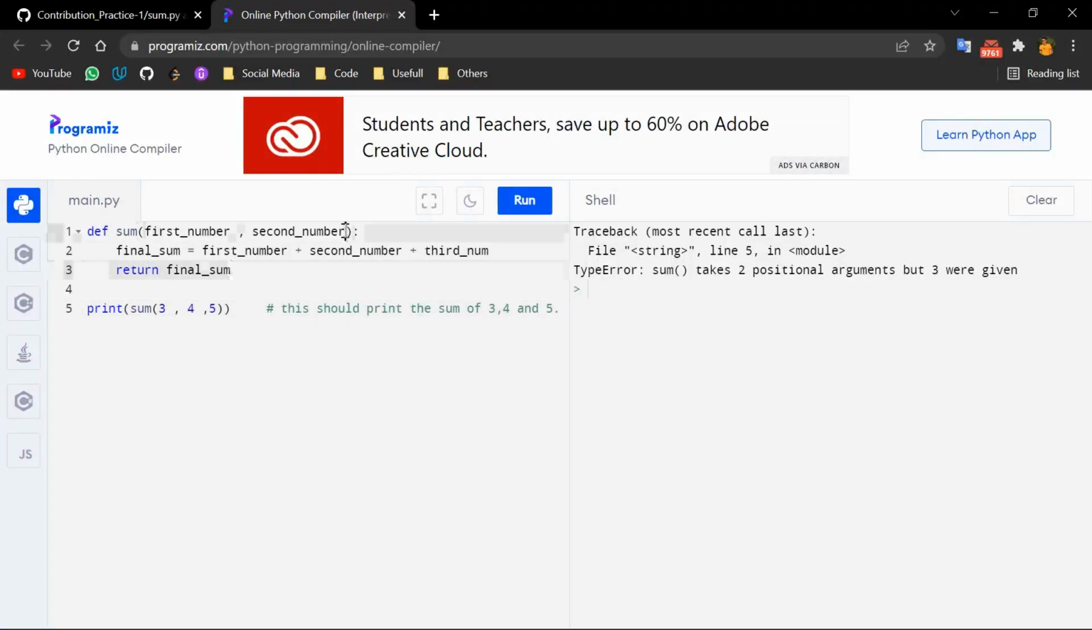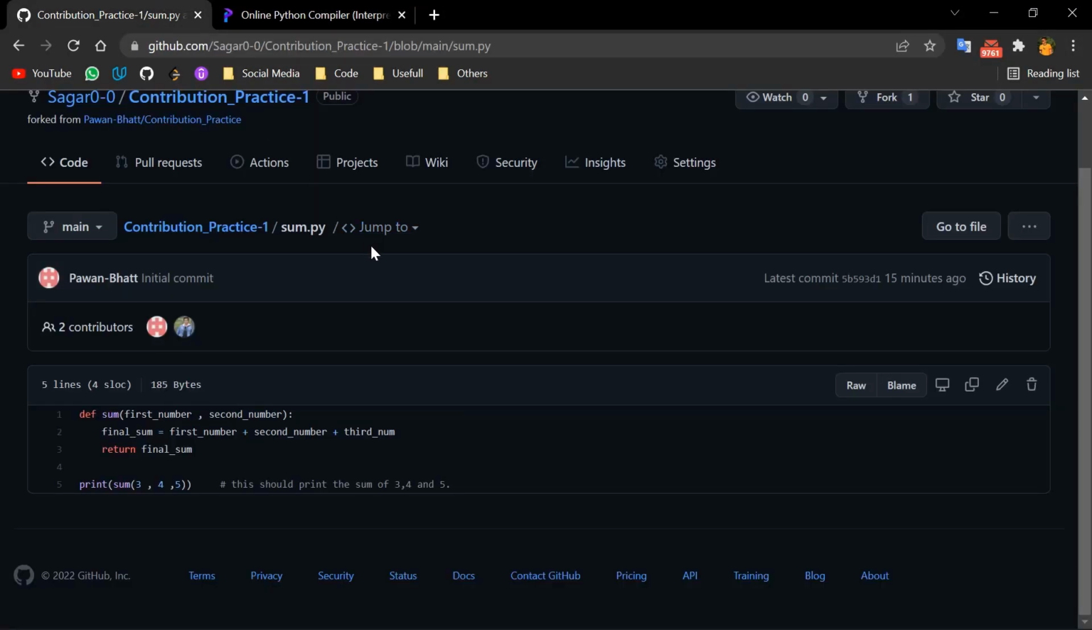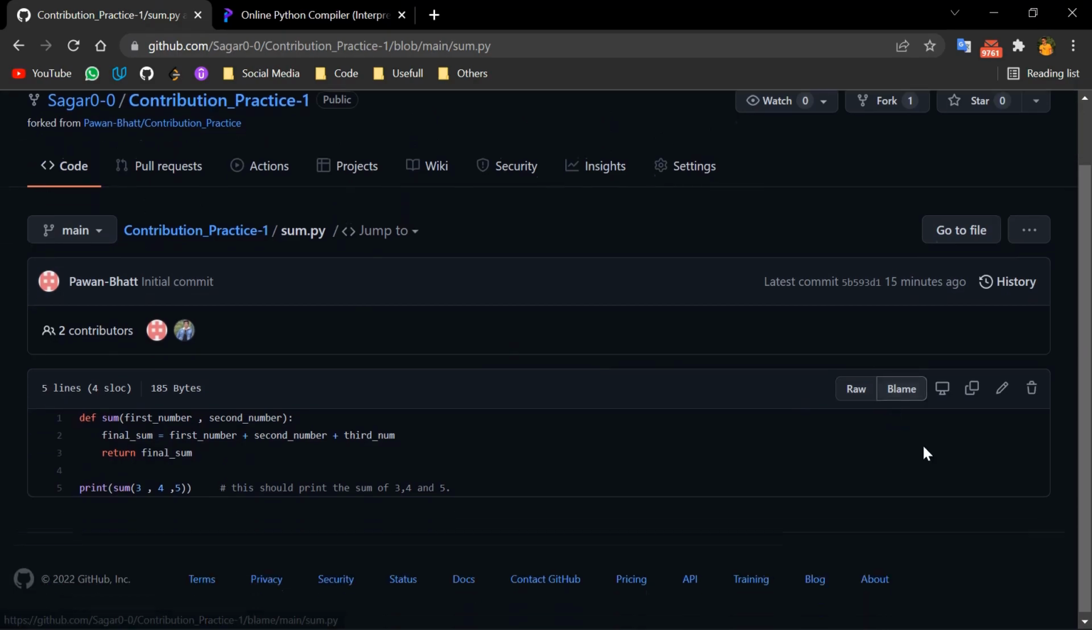So let me just add a third parameter to our function, that is third number. So our final sum will be the sum of these three numbers that are there in the input. So now let's run that code, and that is working now. So let me now copy that, and I will just paste it in my repository.